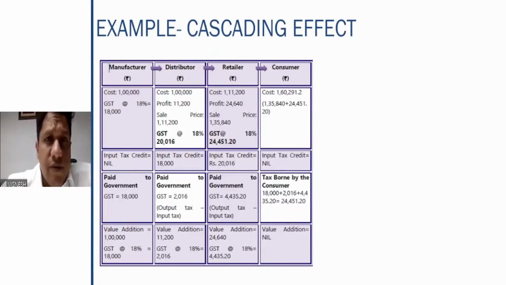And the last stage goes to the consumer. He sells, the total 18% on this. So therefore, if you observe here, the total tax borne by the consumer is on this 1,35,840. So this 24,451 is what the consumer is bearing.